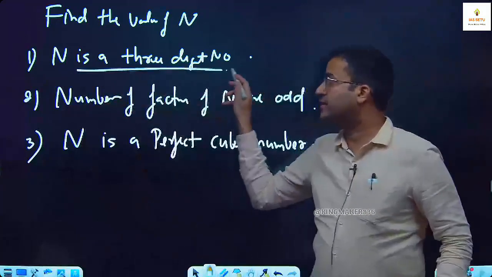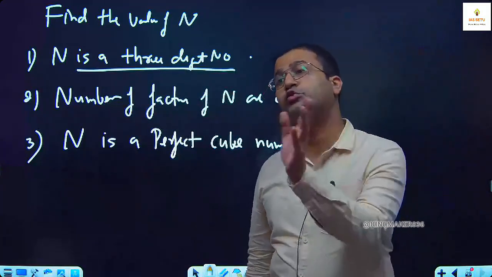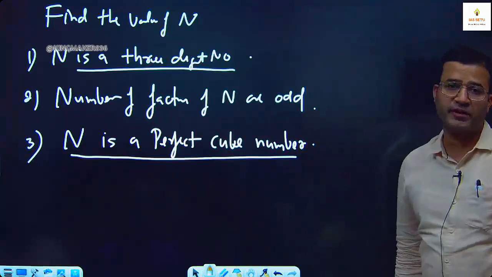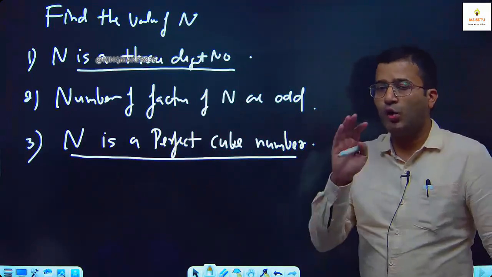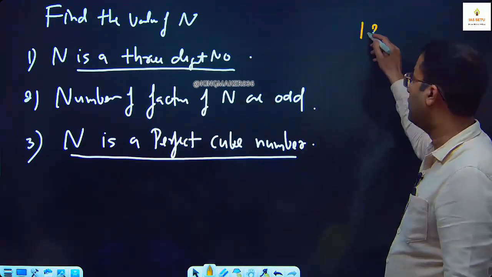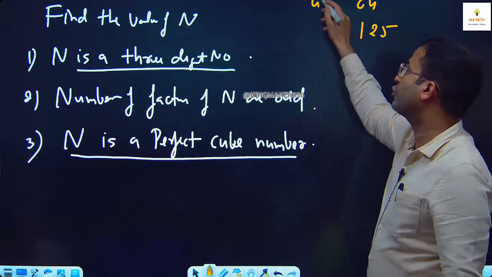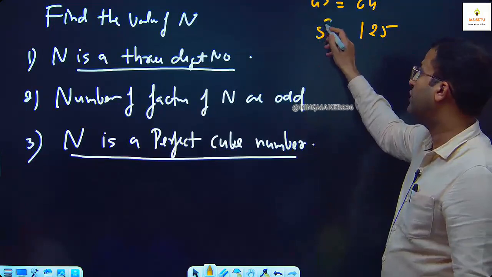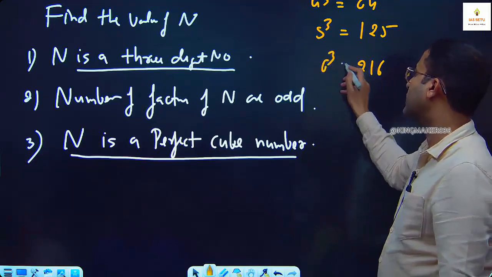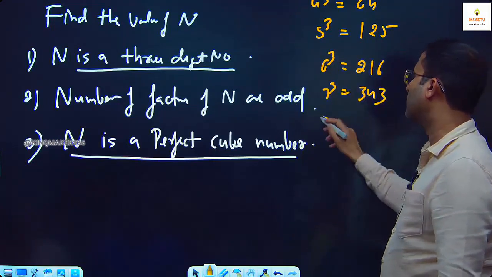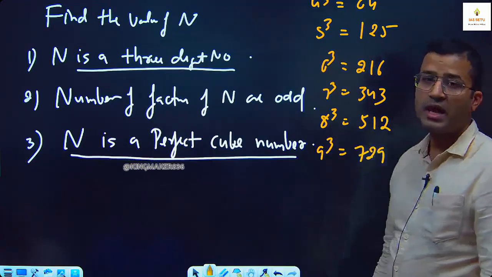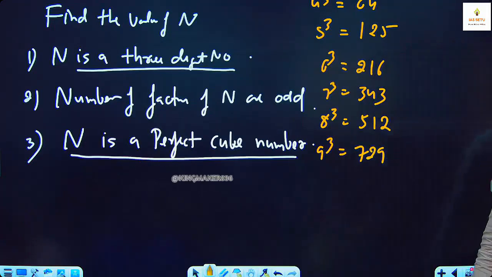First thing is n is a 3-digit number, but we have 100 to 999, all the 3-digit numbers. Then you club it with this statement, n is a perfect cube number. Now tell me all the 3-digit numbers which are perfect cubes. Start with 125 because 64 is 4 cube, but it is a 2-digit number. So the first 3-digit perfect cube is 125, then 216, then 343. What is 8 cube? 512. What is 9 cube? 729. And what is 10 cube? 1000. But that is a 4-digit number.